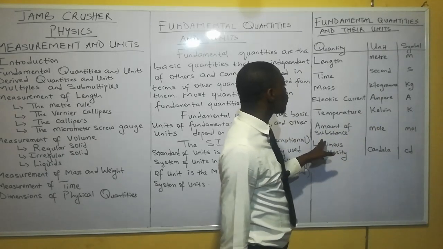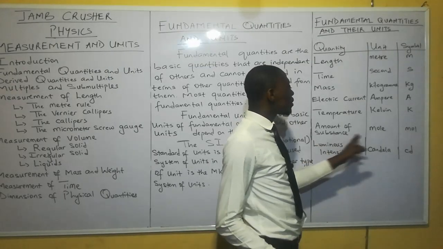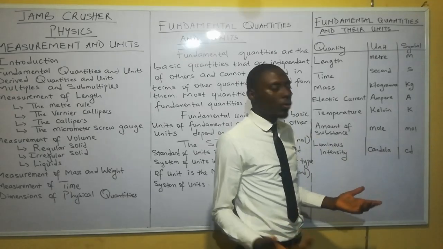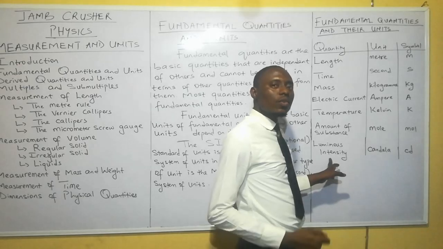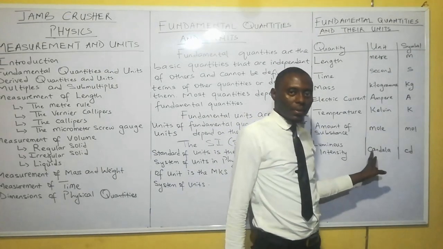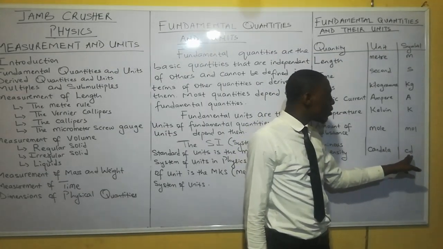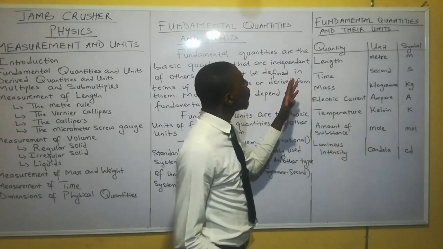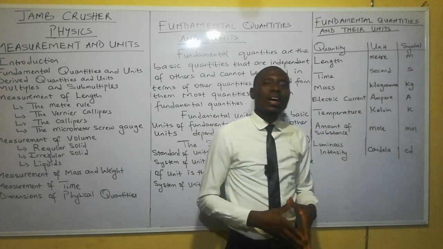Then we have amount of substance. The unit of amount of substance is mole, and the symbol is simply mol, representing mole. Then we also have luminous intensity. The unit of luminous intensity is candela. Candela is more or less like candlelight, candela. Then the symbol is cd. So these are the 7 fundamental quantities and units that we have in physics.